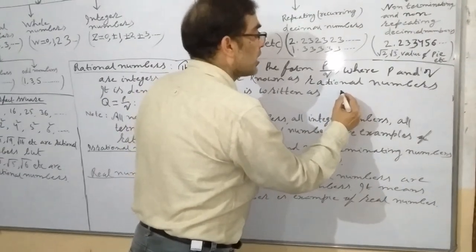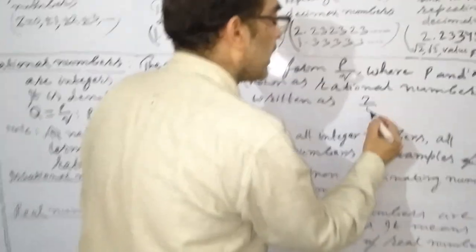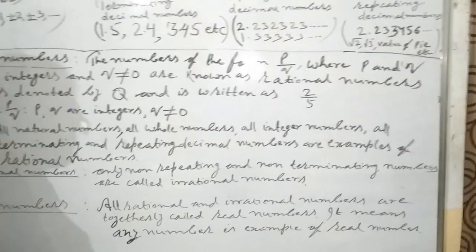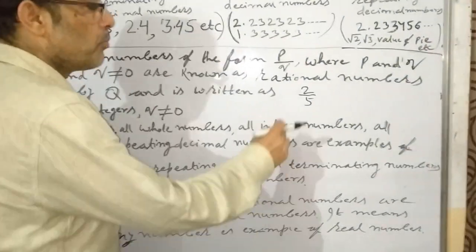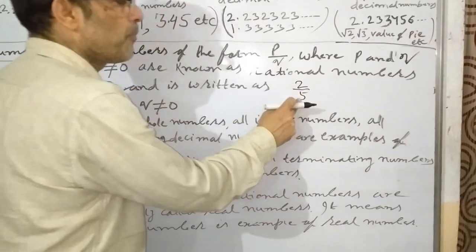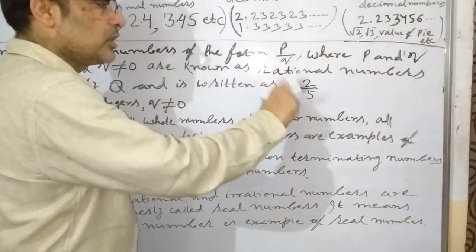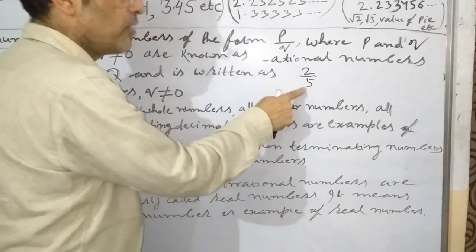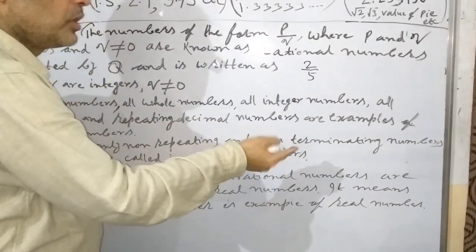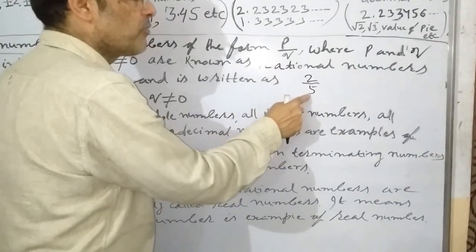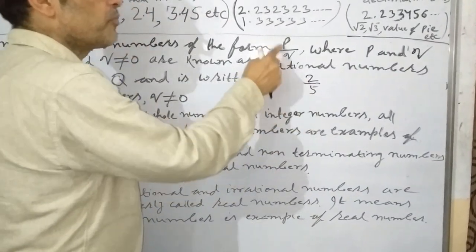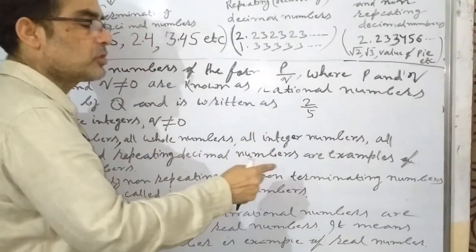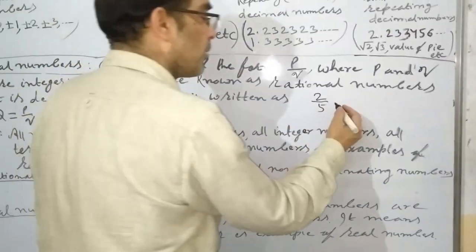Suppose there is the fraction 2 by 5. Is 2 by 5 a rational number? Yes, it is a rational number. Why? Because 2 by 5 is a fraction, and in this fraction the value of P is 2 and the value of Q is 5, and 5 is not 0. It means 2 by 5 is in the form of P by Q, and it means 2 by 5 is a rational number.